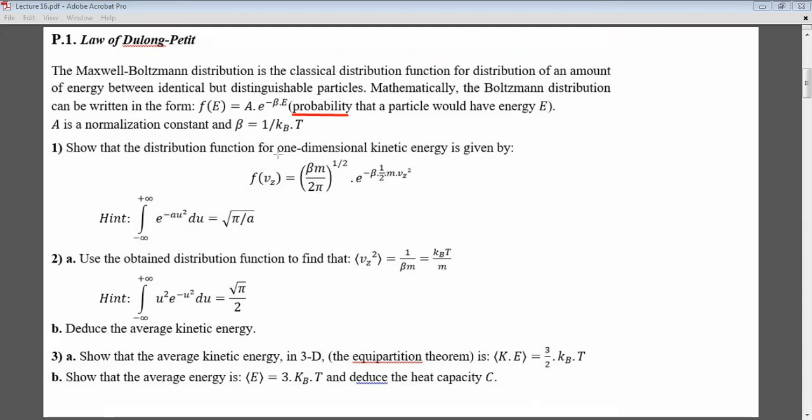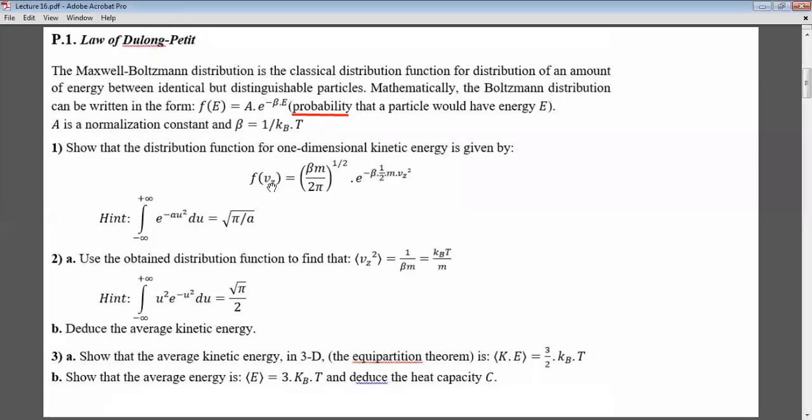And then we are going to use this distribution function to find the expectation value of vz squared. And then when we find vz squared, we are going to find the average kinetic energy, because kinetic energy is nothing but half m vz squared. And then we have to show that the average kinetic energy in 3 dimensions is equal to 3 over 2 kBT, which should result in heat capacity C equal to 3 kB, which is the law of Dulong and Petit. So let's do one step at a time.